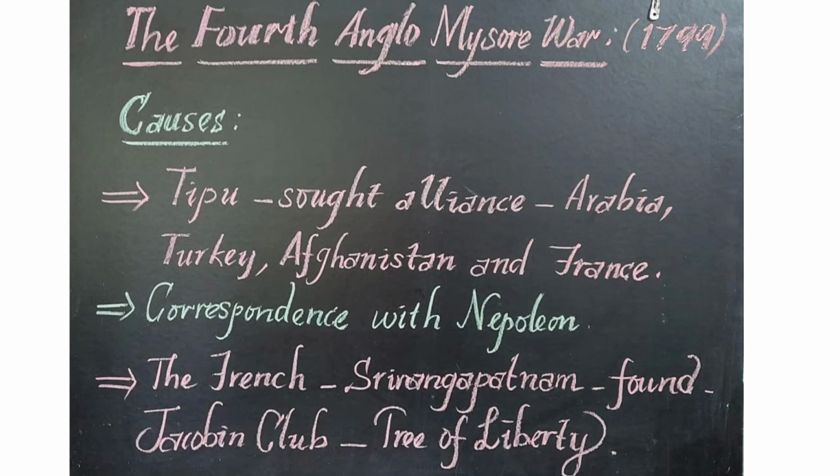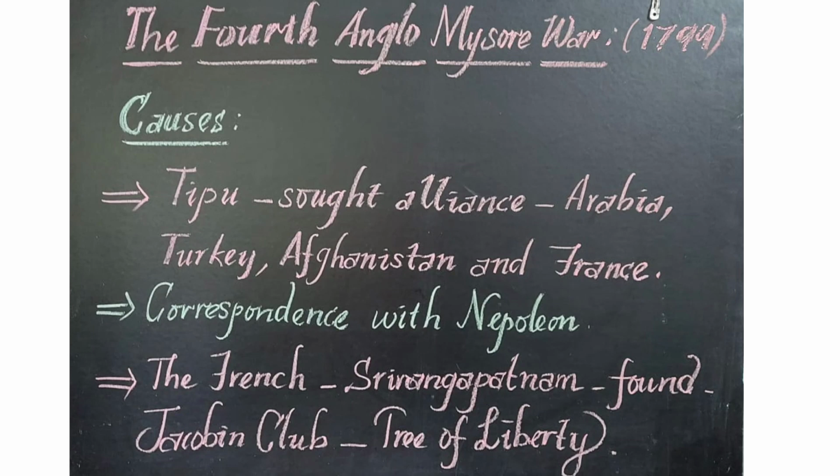So Tipu Sultan lost half of his empire to the British people according to the Treaty of Srirangapatnam in 1792. He didn't want to give up his places, so he wanted to get back all the places he lost in the Third Anglo-Mysore War. For that purpose, he sought alliance with many people: Arabia people, Turkey people, Afghanistan people, and French people. And also he asked help from Napoleon, who was the great leader, and he invaded Egypt at that time. Tipu Sultan asked help from him also.